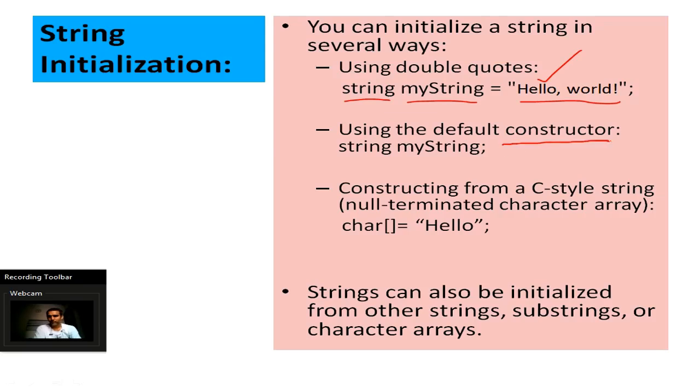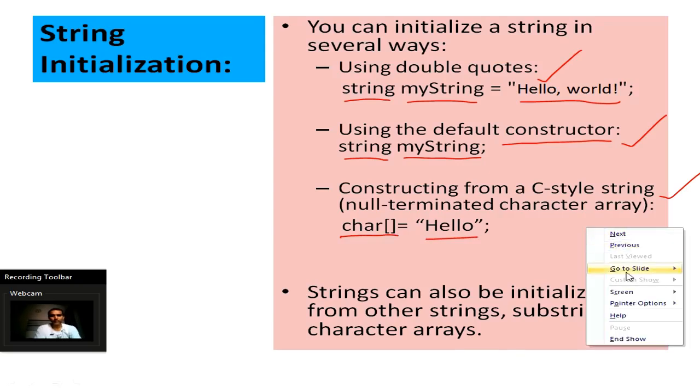Then the second one is using the default constructor. So here you use string data type, then your object name. We will see this in the programming, how we do this. Then is constructing from a C style string. C style string means a null terminated character array. So instead of string we use a char array and initialize it to some value, which is hello here in double quotes. So what does null terminated character array mean?